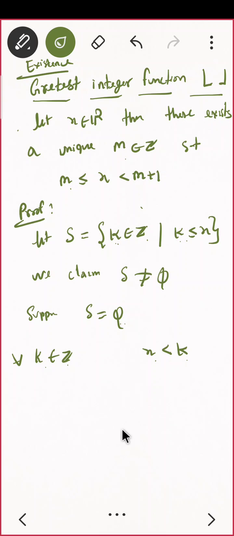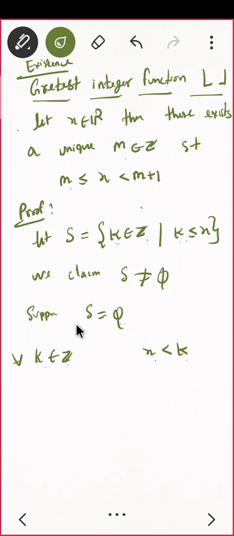Okay. Do you see some contradiction? What is the contradiction here? Anyone? So, we are assuming it.